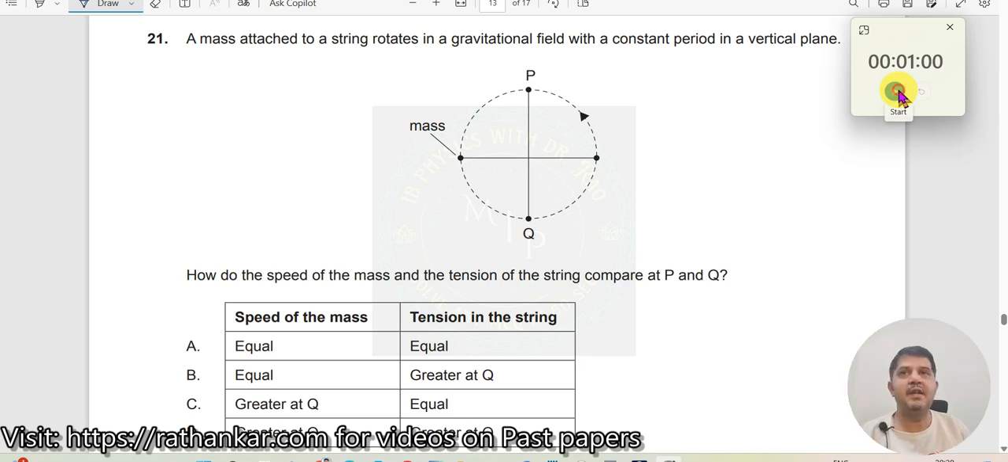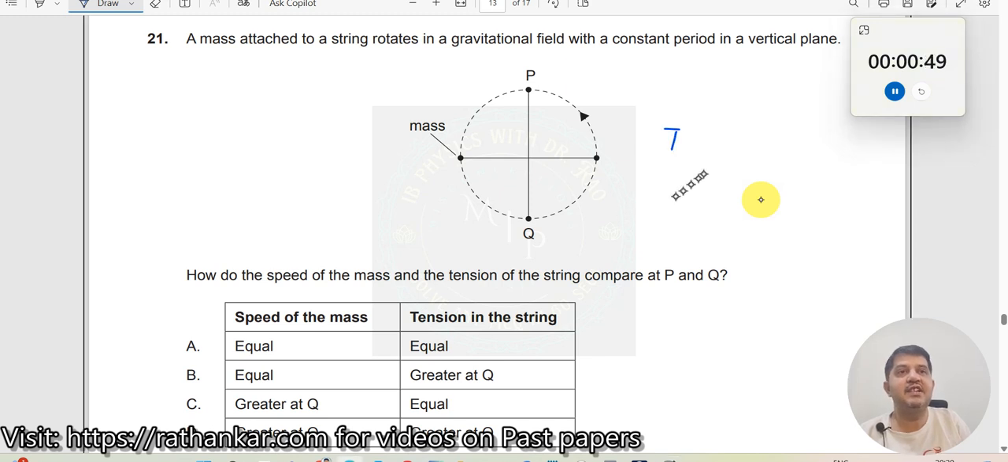Question number 21. A mass attached to a string rotates in a gravitational field with a constant period in a vertical plane. When you have a vertical plane, what will happen? The tension will change and velocity will also change. Let us see what's the question.